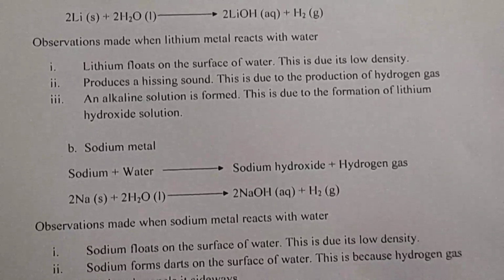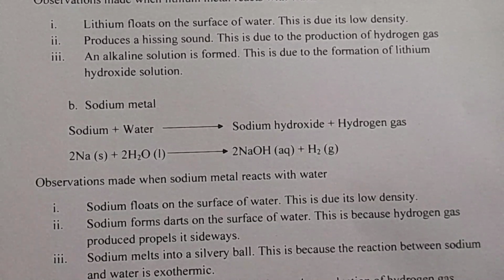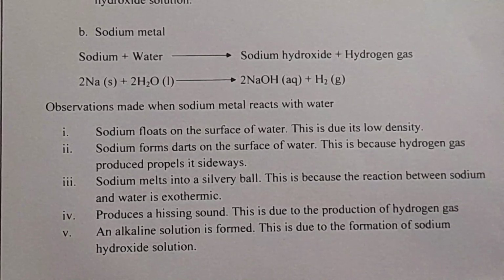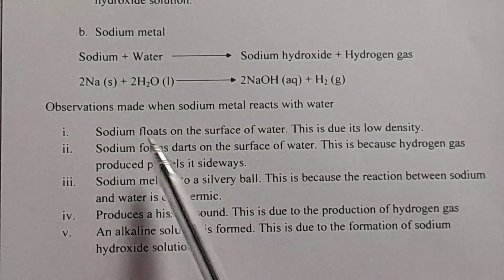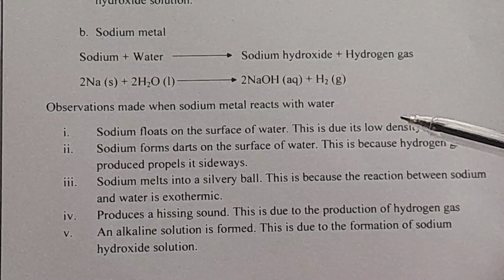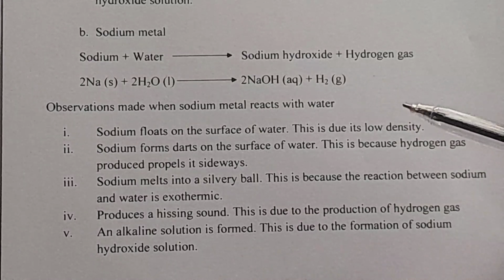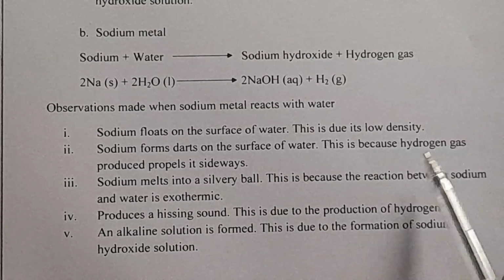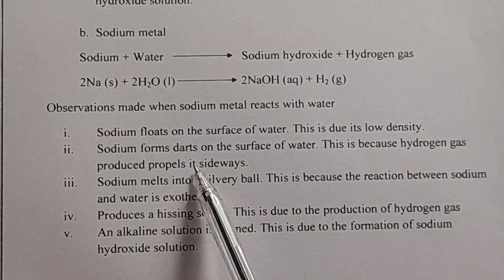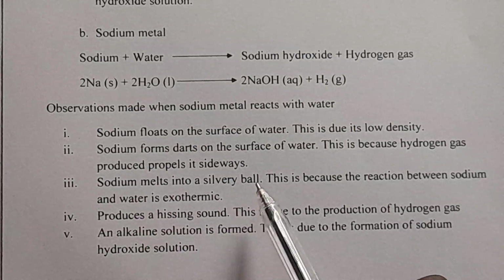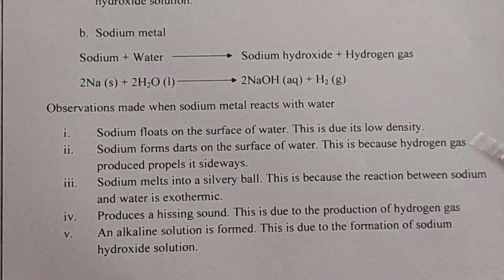We go to number 2, sodium. Part B, sodium metal. So sodium plus water, we get sodium hydroxide plus hydrogen gas. The observations here are somewhat more than for lithium. 1, sodium floats on the surface of water. Why? This is due to its low density, or you can say this is because sodium is less dense than the water. Number 2, sodium forms darts on the surface of water. Why? This is because hydrogen gas produced propels it sideways. Observation 3, sodium melts into a silvery ball. Why? This is because the reaction between sodium and water is exothermic.